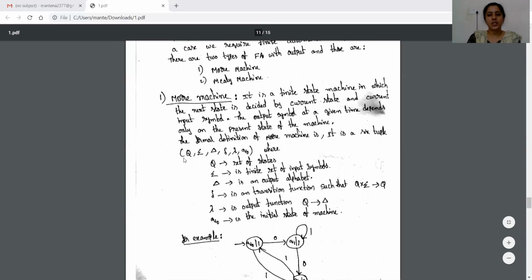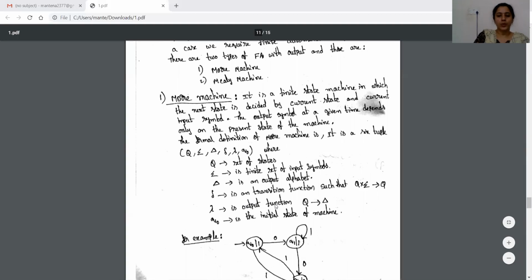In the Moore machine, the definition is represented by a 6-tuple form. The 6 tuples are Q, sigma, delta, capital delta, lambda and q naught, where Q is the set of states, sigma is the set of input alphabets, capital delta is the output alphabets, small delta is the transition function, and lambda is the output function.